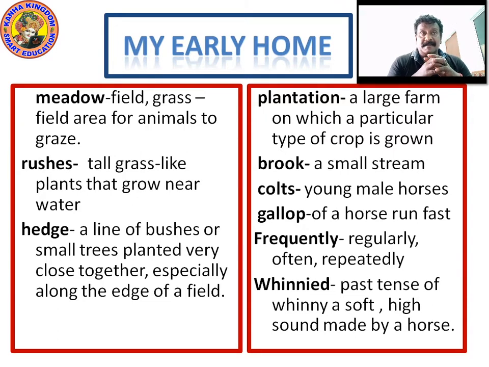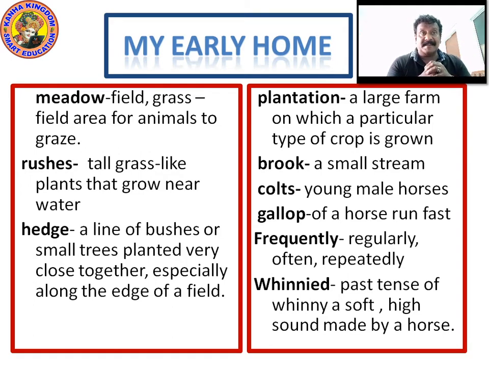Rushes. Rushes are tall grass-like plants. They are tall plants like grass that grow near water. Meadow is a grass field area for animals to graze. Rushes, tall grass-like plants that grow near the water. Where the water is accumulated, where the water is flowing, these grass-like plants grow there. They are called rushes.